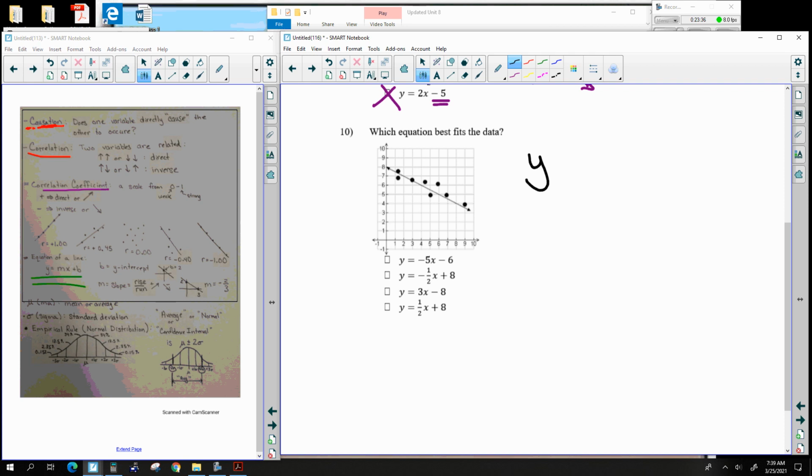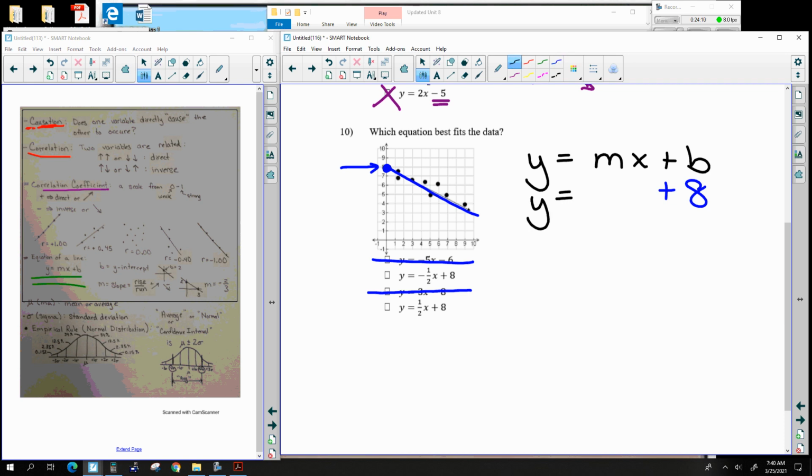All right, so again, if I'm looking for y is equal to mx plus b, I first begin by looking at the y-intercept, and I see that my line runs into the y-axis right there, which is at 8. The y-intercept is going to be 8. So this first one is out of the mix. The second one is +8, so that's good. The third one is -8. No, I need it to be +8. So I have that 8. All right, so that narrows down our equation to one of 2 different equations.